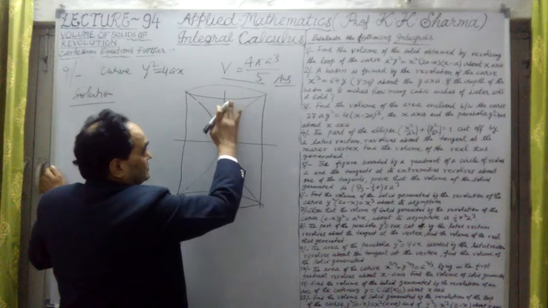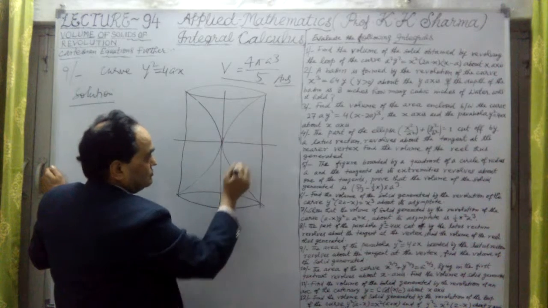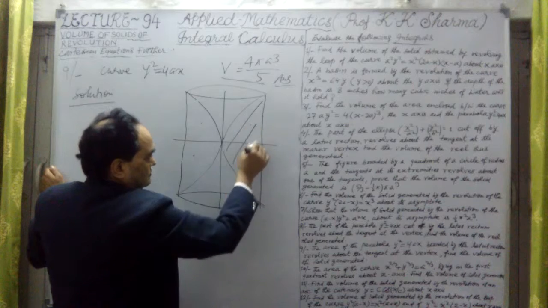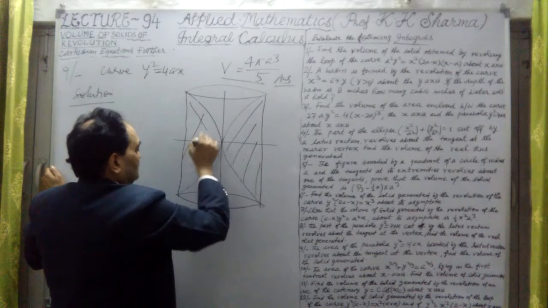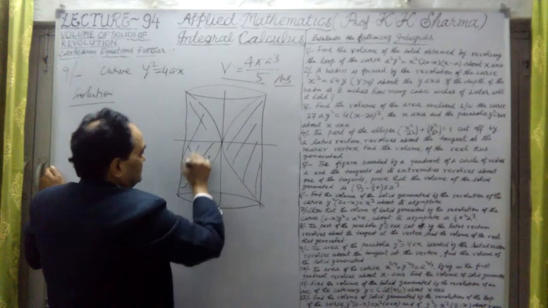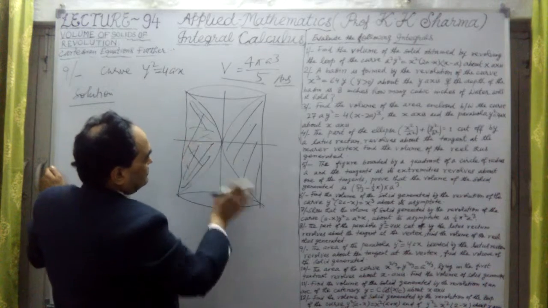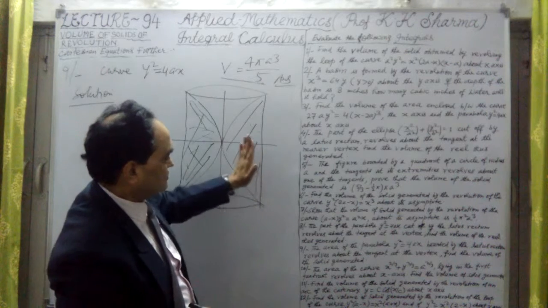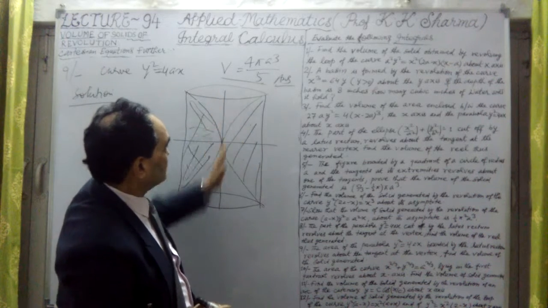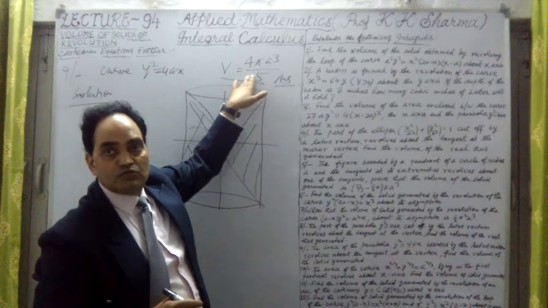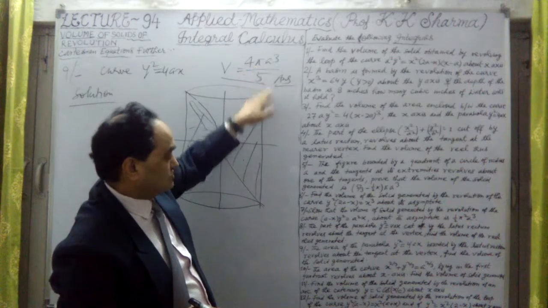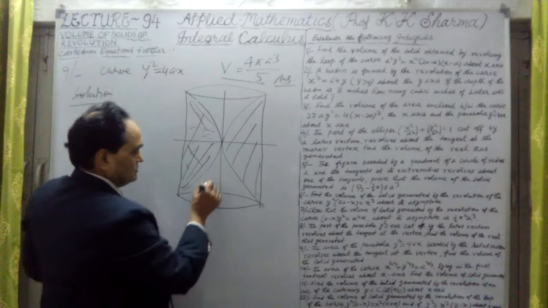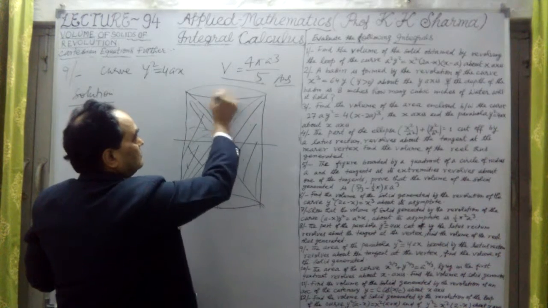This shaded portion and this shaded portion are to be calculated. That means the whole cylinder minus this reel. The reel is this, which I have noted down in question number 8, where we found the volume of the reel. We have already calculated it.